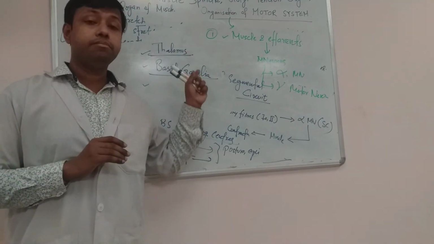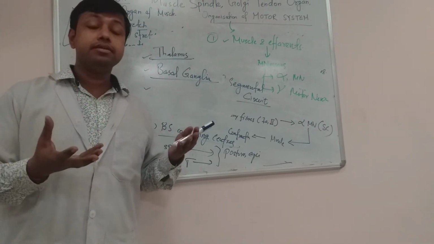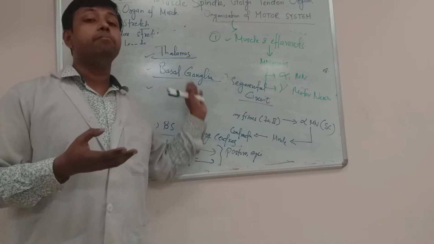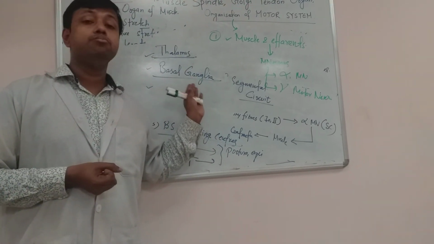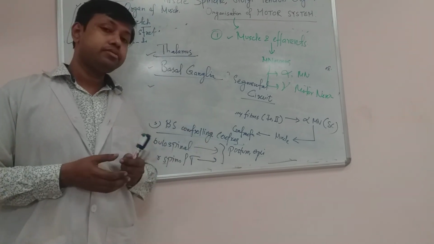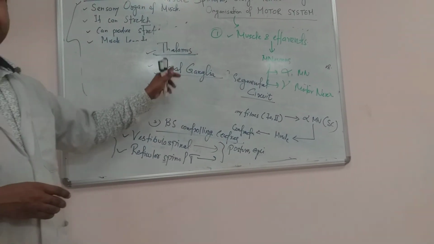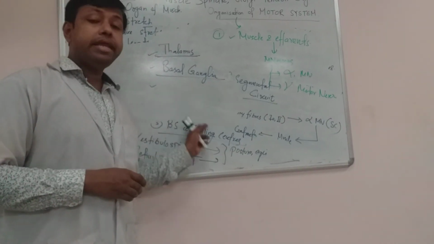In case of basal ganglia lesion, like in Parkinson's disease, which, as all of you know, is a dopaminergic problem of the substantia nigra, a part of basal ganglia, there are movement defects.